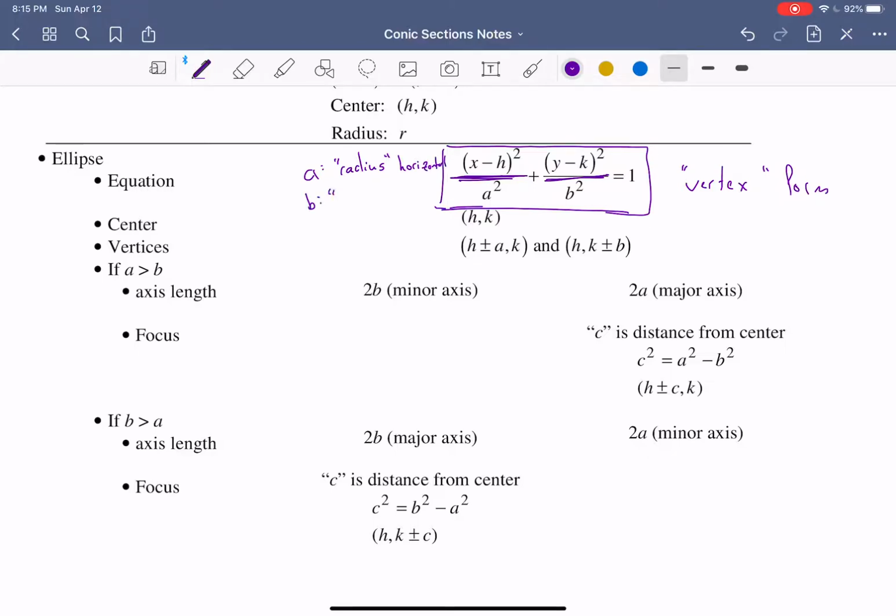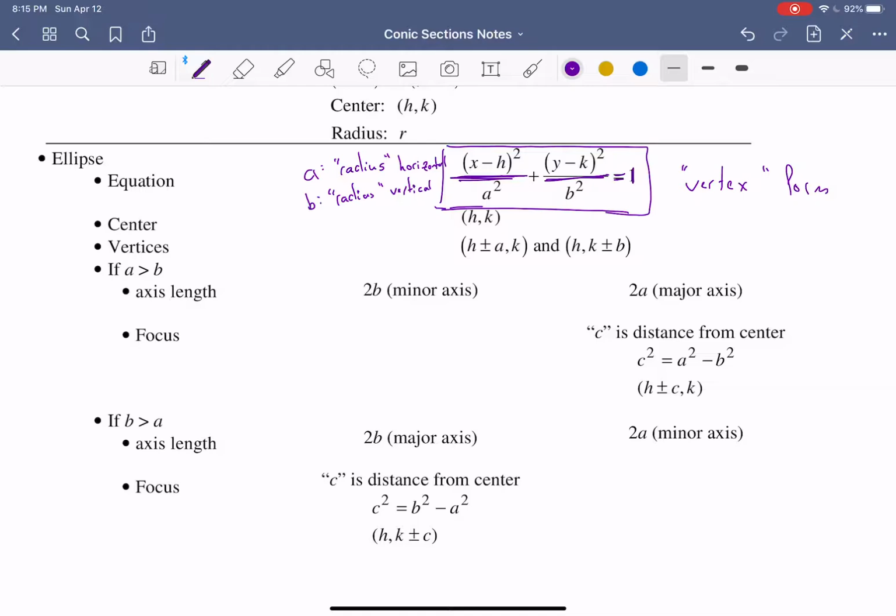B, you can think of as the radius in the vertical direction. It's not the best way to think about it because we shouldn't use the word radius, but that's what we can use mentally. And then we have equals 1. We always want equals 1 on one side of the equation. The center is still (h, k), just like it was for the circle. Vertices are those edges of it.